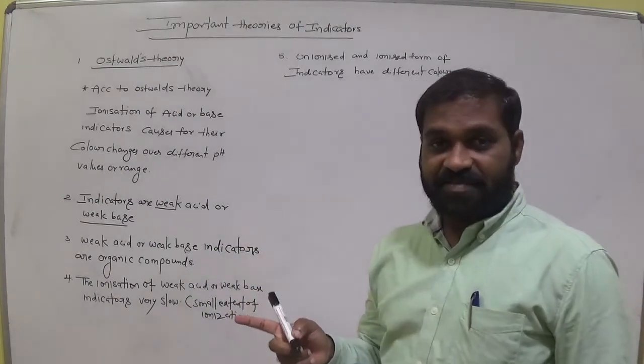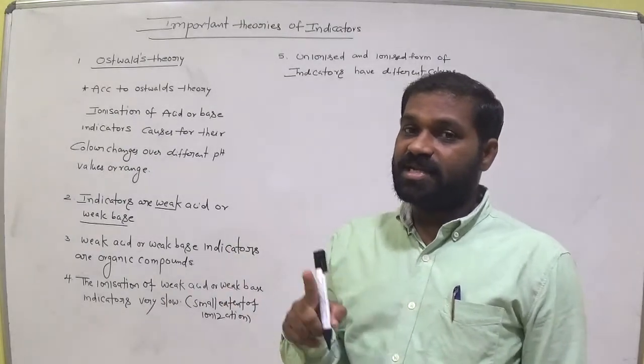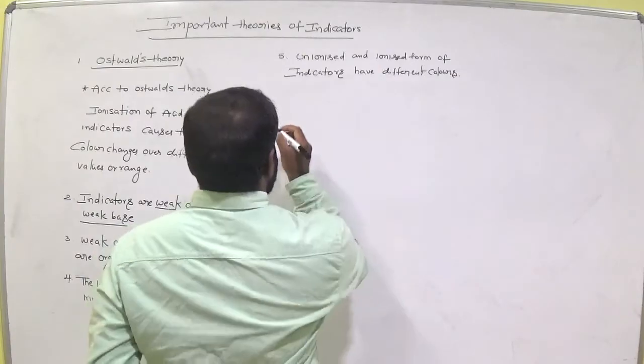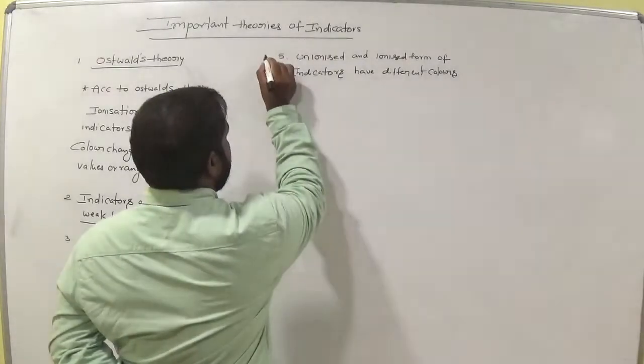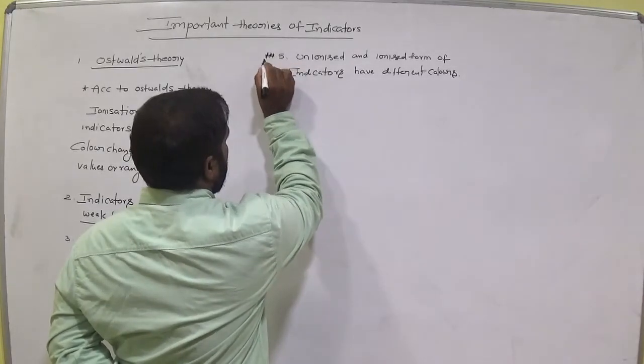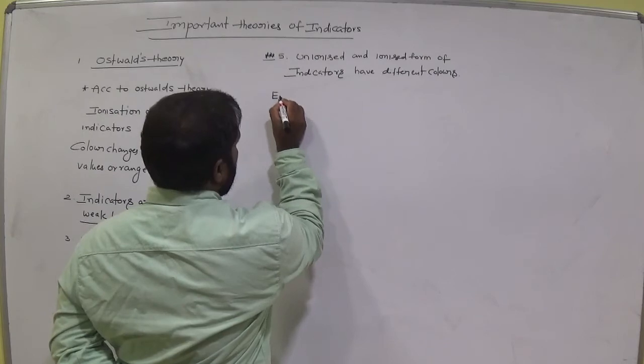Unionized indicator, that means before ionization of the indicator, and after the ionization, their colors are different. Okay, so this point is very important. So let's see the example.